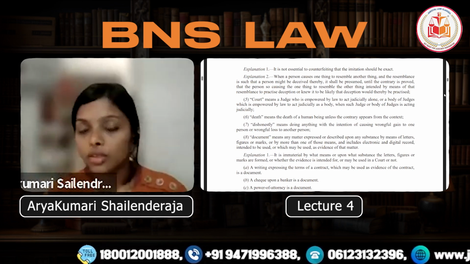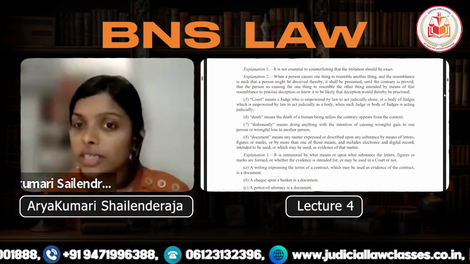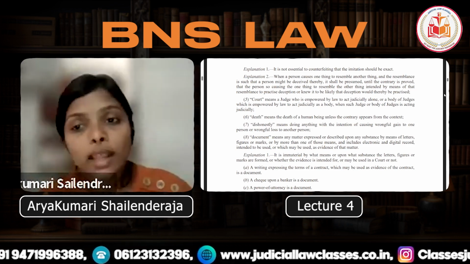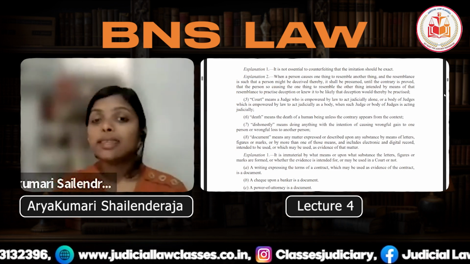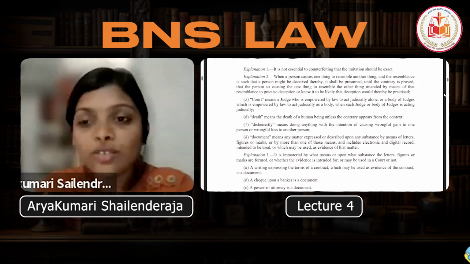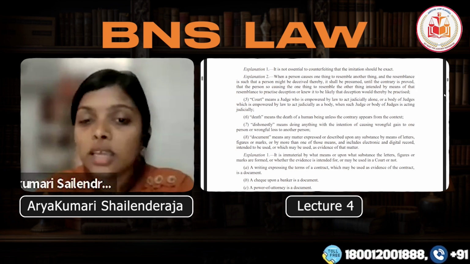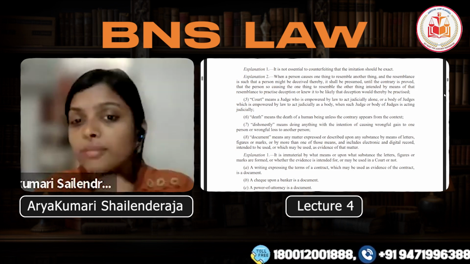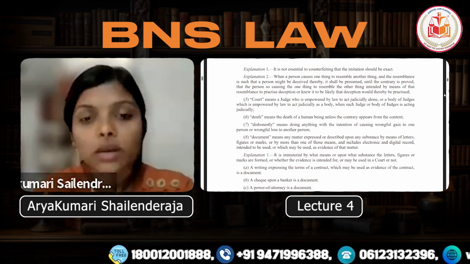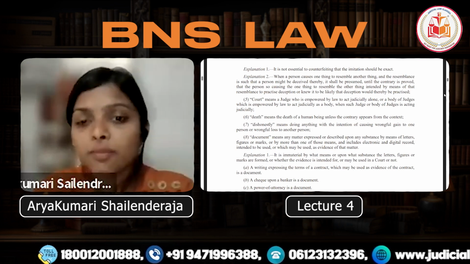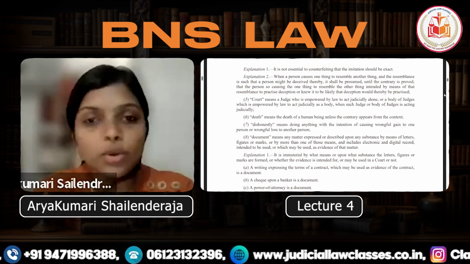When we're talking about explanation two, this says that when a person causes one thing to resemble another thing, and the resemblance is such that a person might be deceived thereby, it shall be presumed until the contrary is proved that such person practiced deception, or knew it likely that deception would thereby be practiced.